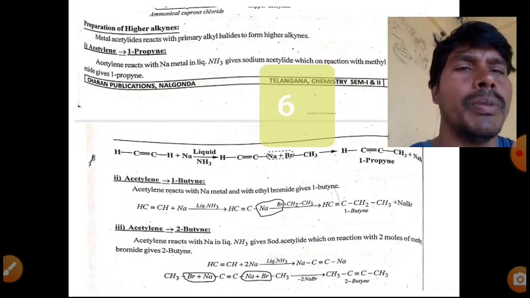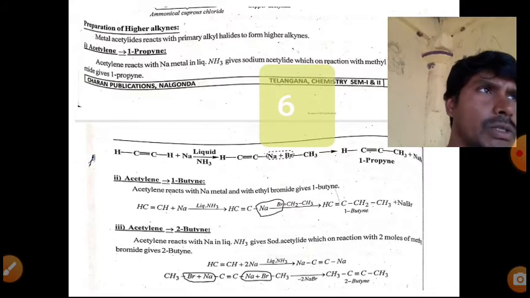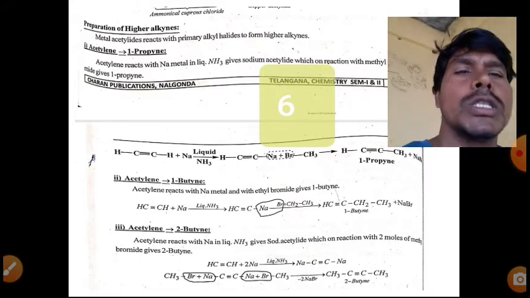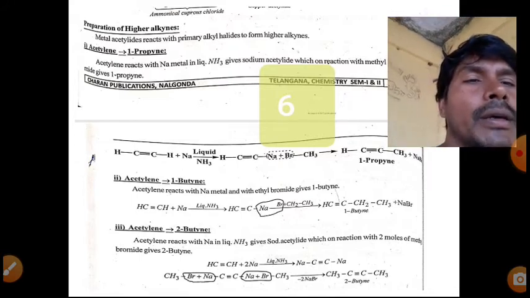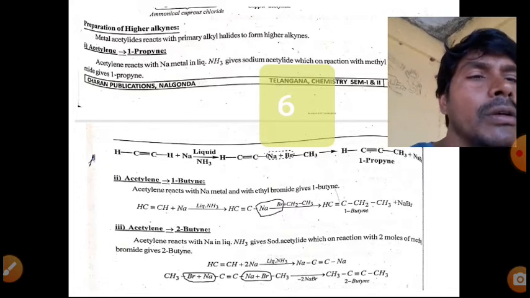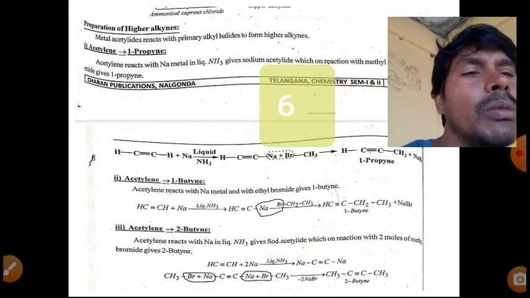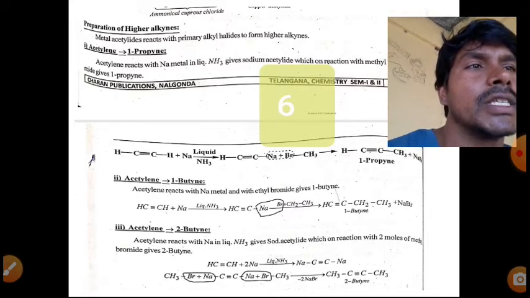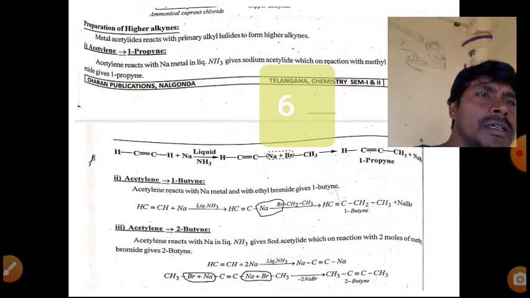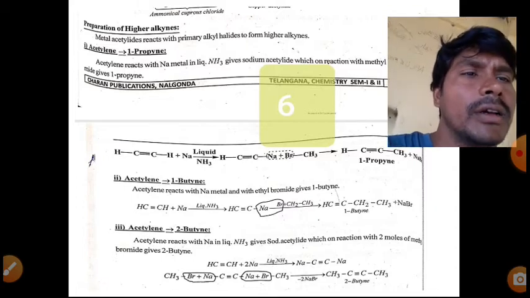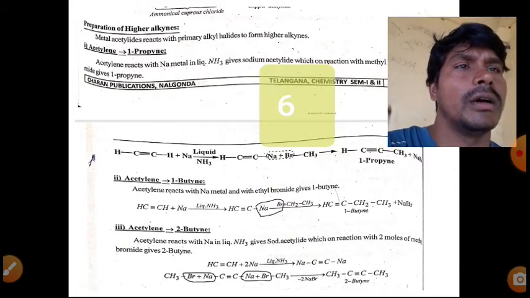That's why we prepare disodium acetylide. Disodium acetylide reacts with 2 moles of methyl bromide, we get 2-butyne. The 2 indicates the triple bond is present at the second carbon. Triple bond is called yne.